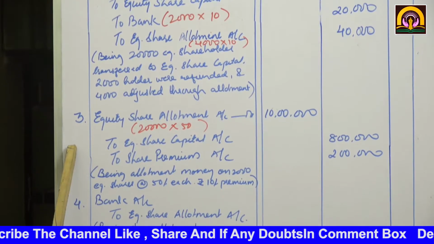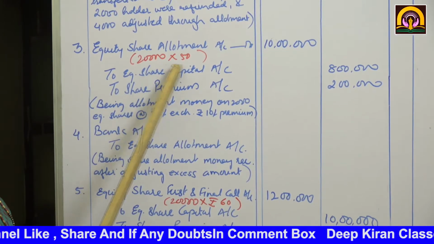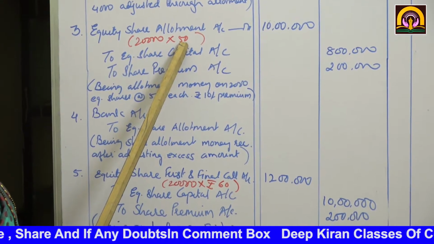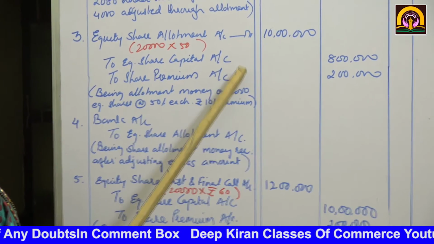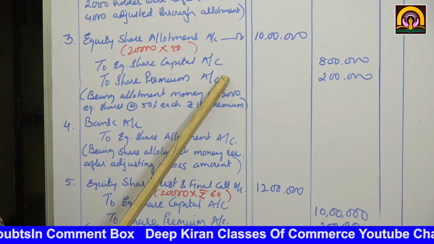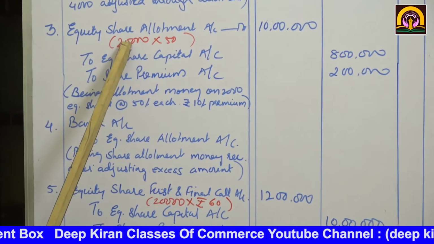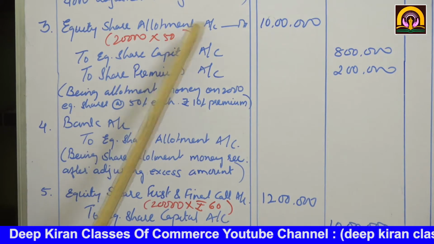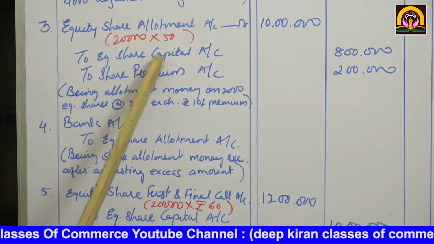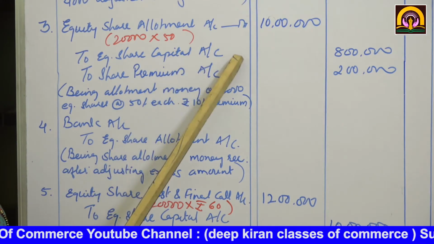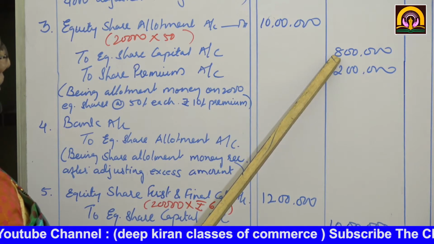Now third. See, allotment money of rupees 50 was called, meaning 40 for share capital and 10 for premium. So 20,000 into 50 will come to 10 lakhs. To equity share capital, 20,000 into 40, 8 lakhs.